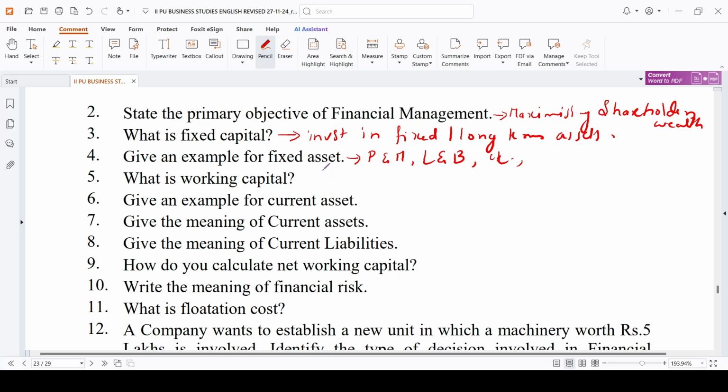What is working capital? Working capital is nothing but the funds which you have invested to meet the day-to-day activities. Funds invested to meet day-to-day activities.